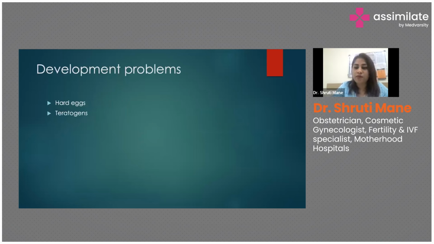Now, developmental problems: the egg or the oocyte has a very hard zona pellucida, hence the sperm will not be able to penetrate into the egg, and hence there is a fertilization problem there. Or even if the sperm fertilizes, because of the hard zona present, the resultant embryo is not able to hatch itself outside to implant to the uterine lining.